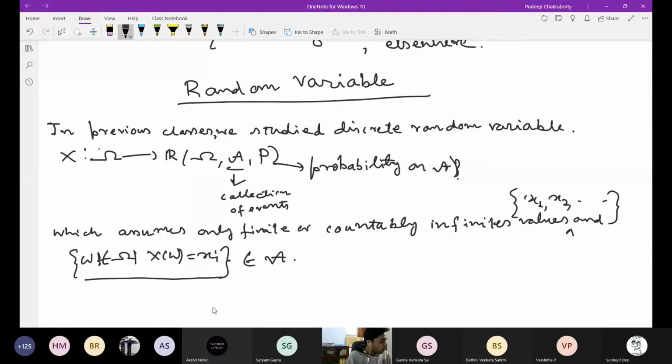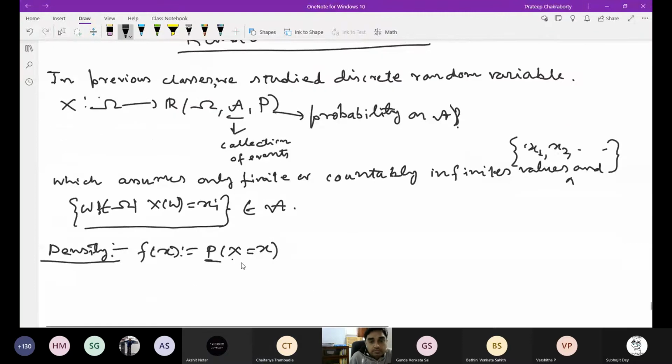Now we talk about the density. So this is P of X is equal to x. So can I say something about what is X is equal to x?